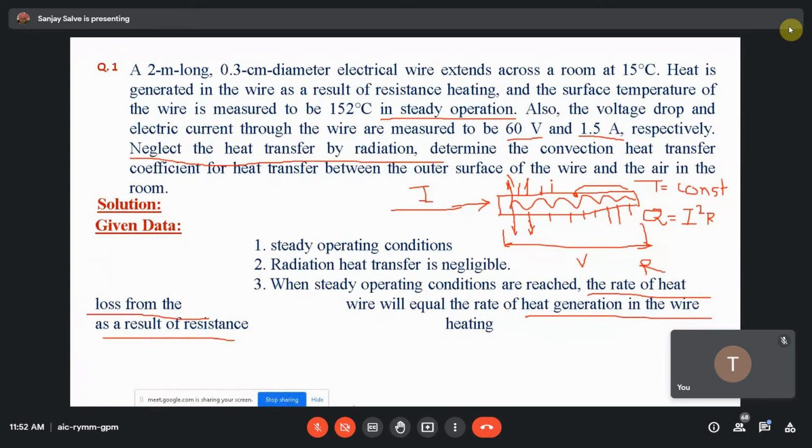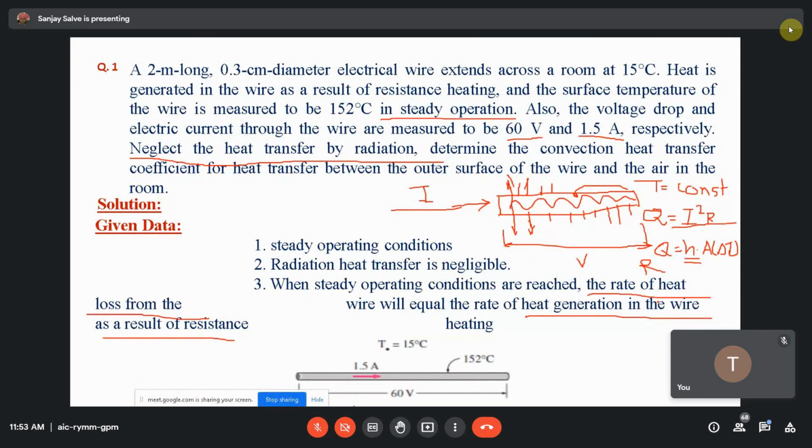Whenever there is heat transfer from a solid surface to the surrounding fluid because of temperature difference, when the fluid is in motion, that is nothing but convection. So the convection formula, the same Q, because it is steady state: Q is equal to h into A into delta T, the surface temperature of the solid minus the surrounding fluid temperature. But you have to find the heat transfer coefficient h. So how to proceed for that?